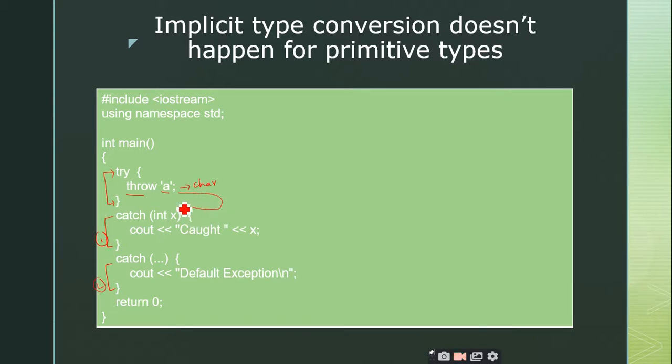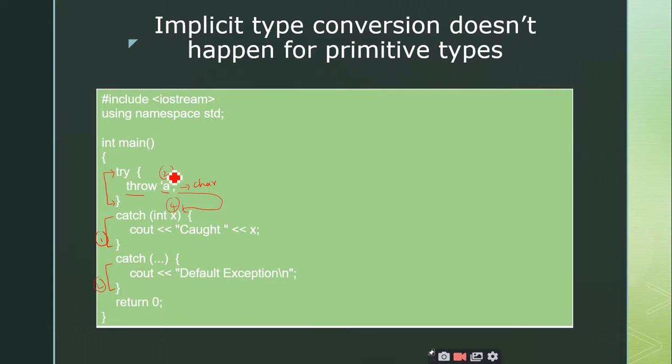If implicit type conversion is supported, A is automatically converted into integer. Is it promotion or demotion? Promotion, sir. Right, it is promotion. The lower value, the character, is second rank and integer is fourth rank.